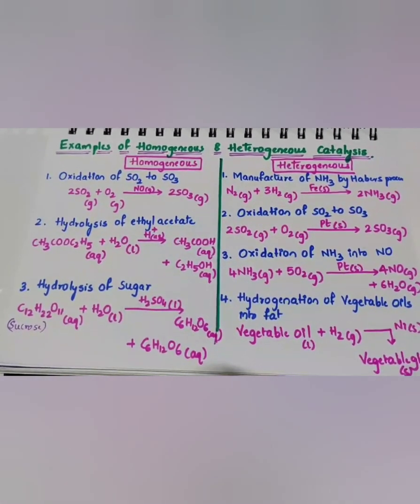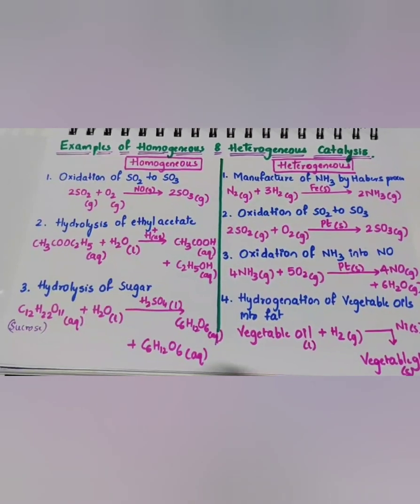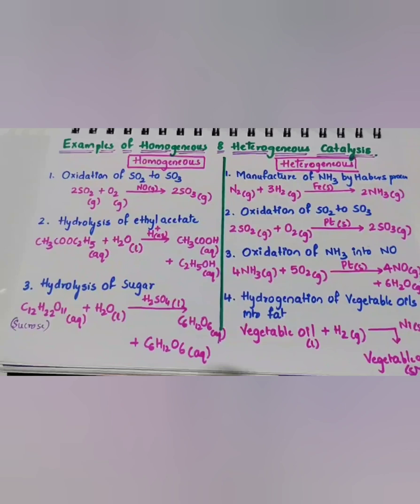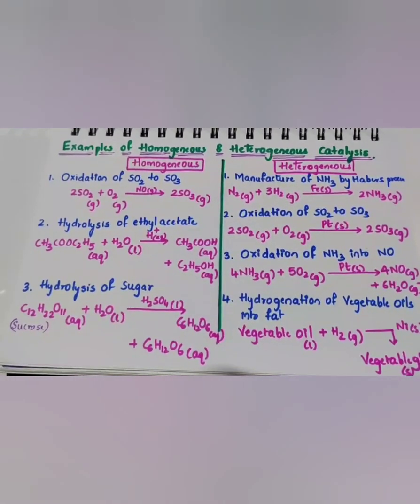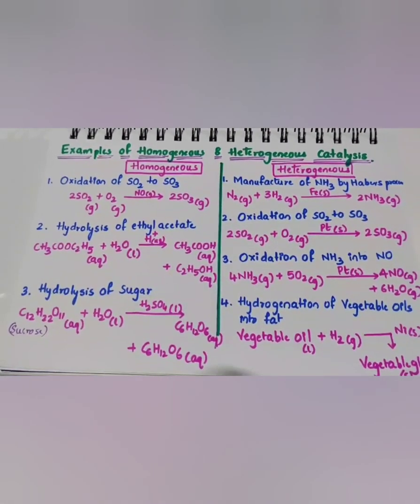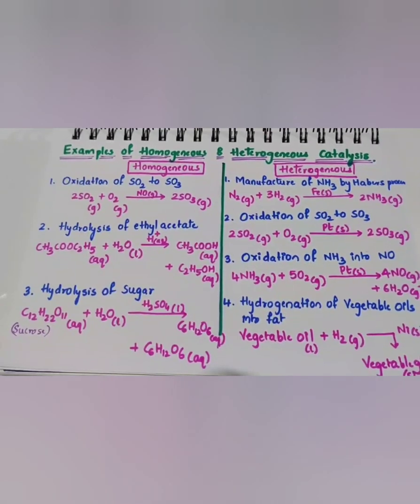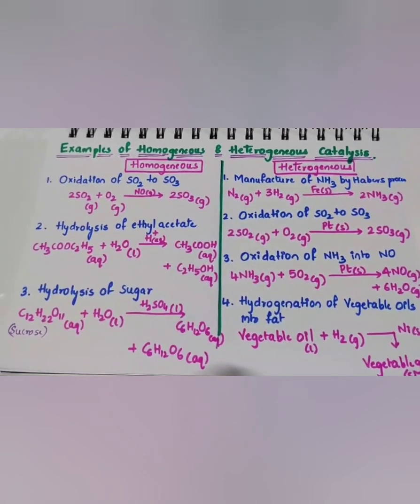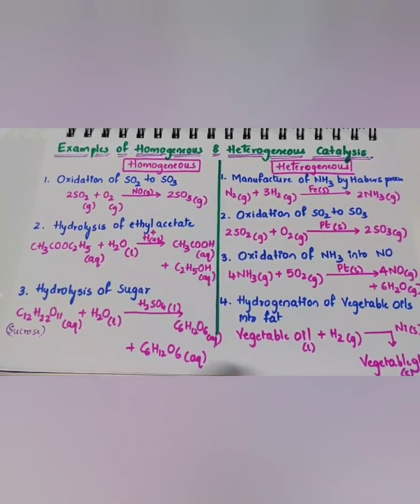Vegetable oil is liquid, hydrogen is gas, nickel is solid. So all three states are here: solid, liquid and gas. So again it is heterogeneous catalysis. So homogeneous is one in which reactants and the catalyst are in the same phase. Heterogeneous is one in which reactants and the catalyst are in different phases.